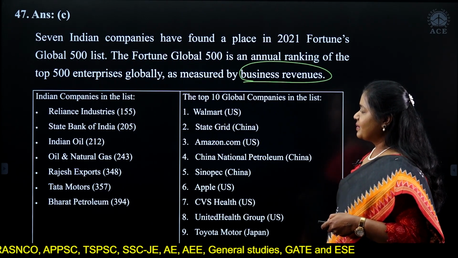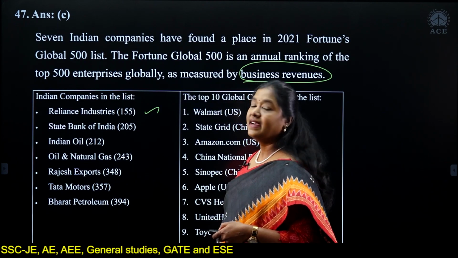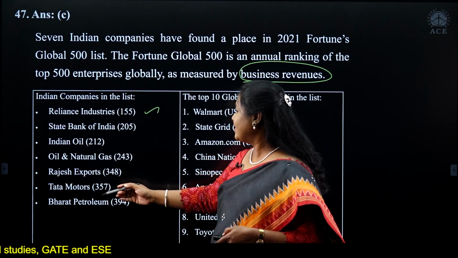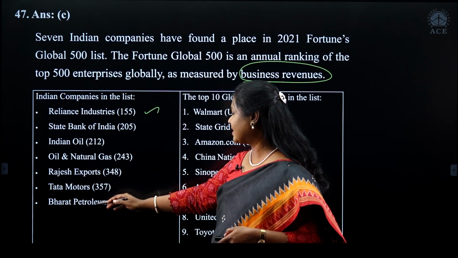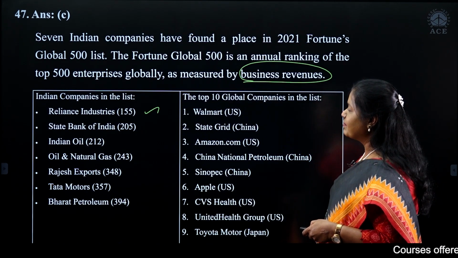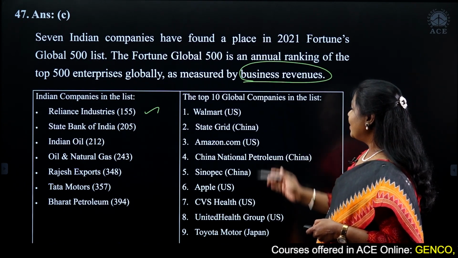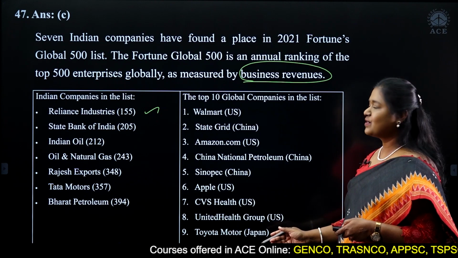Okay. So here you have, of course, number 1 for India is Reliance, then SBI, Indian Oil, Oil and Natural Gas (ONGC), Rajesh Exports, Tata Motors, and Bharat Petroleum. These are the top companies which have made it to the global Fortune 500 list. These are the top companies of the world.